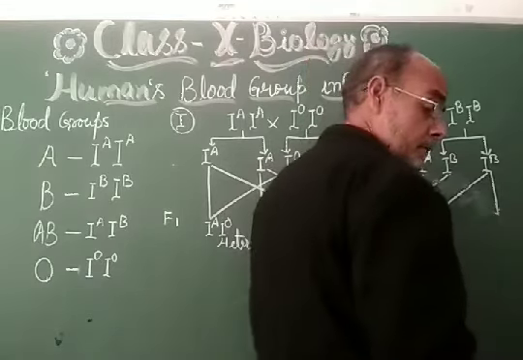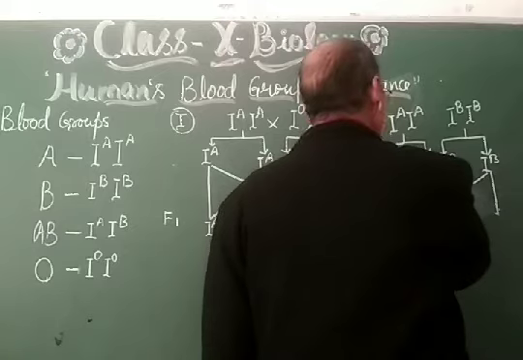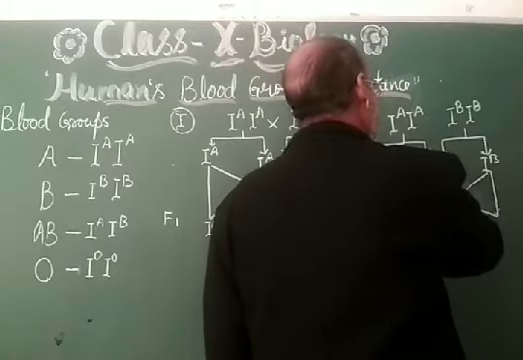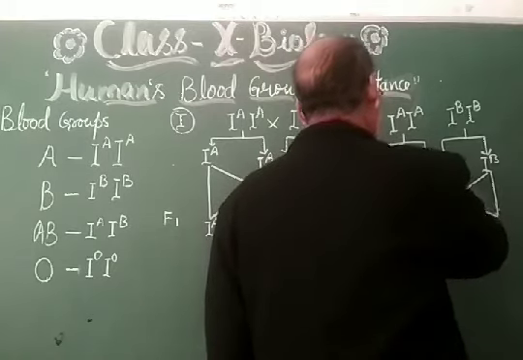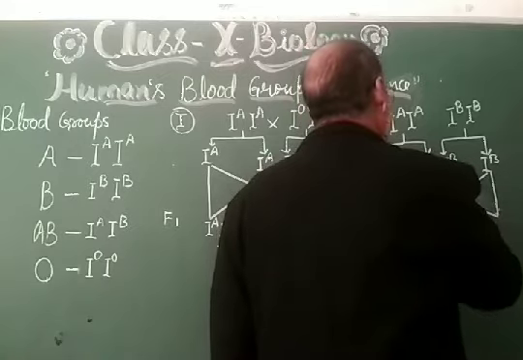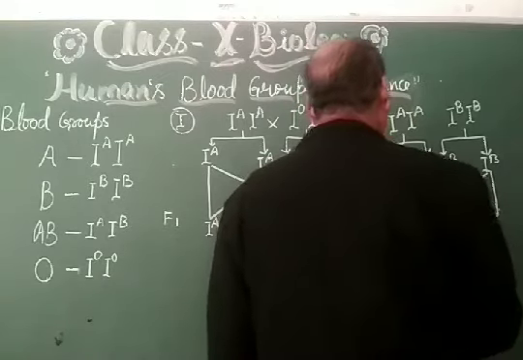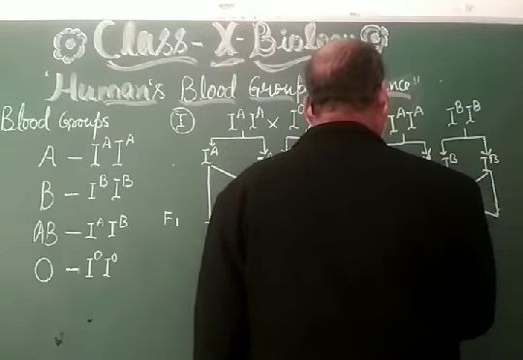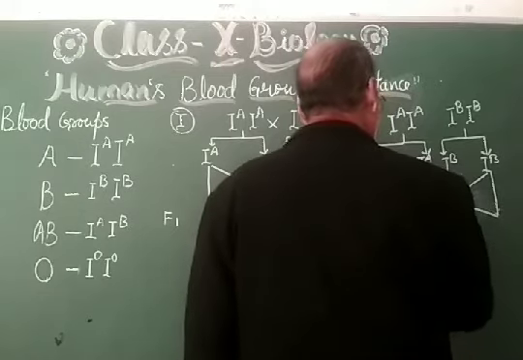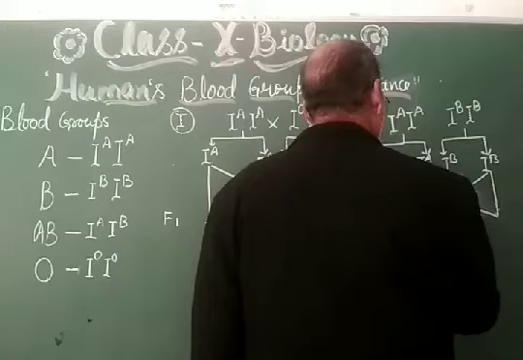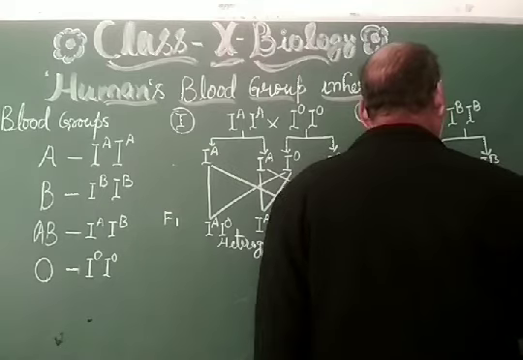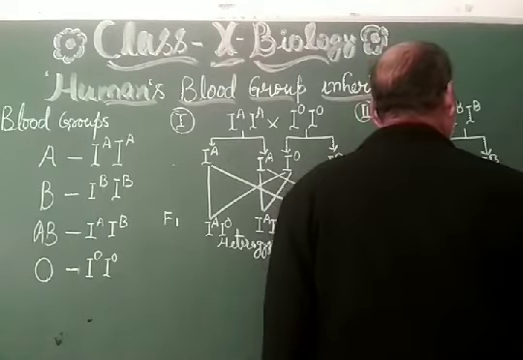This cross is with this, and this cross is with this one. So what is going to happen? IA IB, IA IB, IA IB, IA IB.